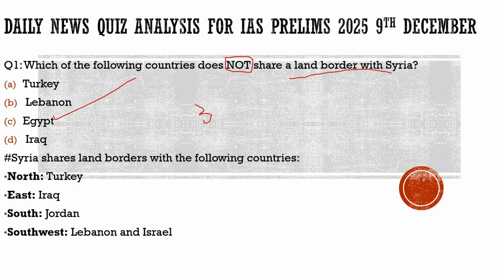From the northern side, which country shares a land border with Syria? From the eastern side, which country shares a land border with Syria? From the southern side, which country shares a land border with Syria? And from the southwestern side, which countries share a land border with Syria? So with this, let's move to another question and try to solve that.